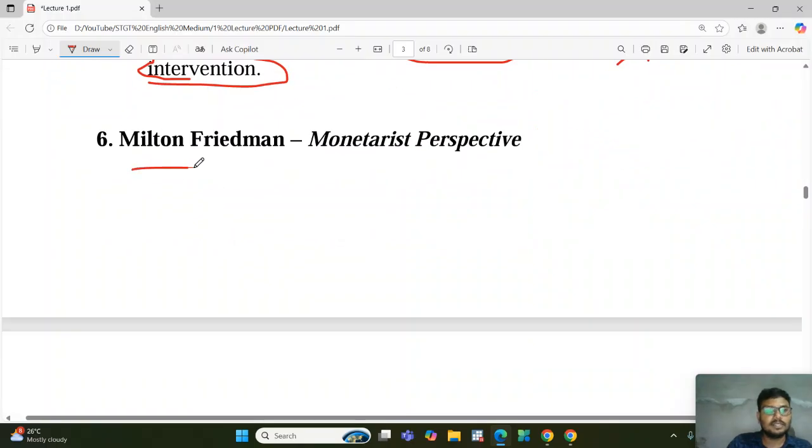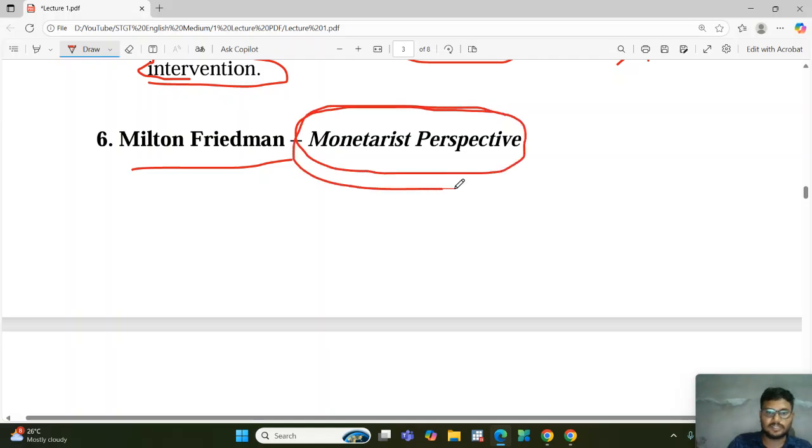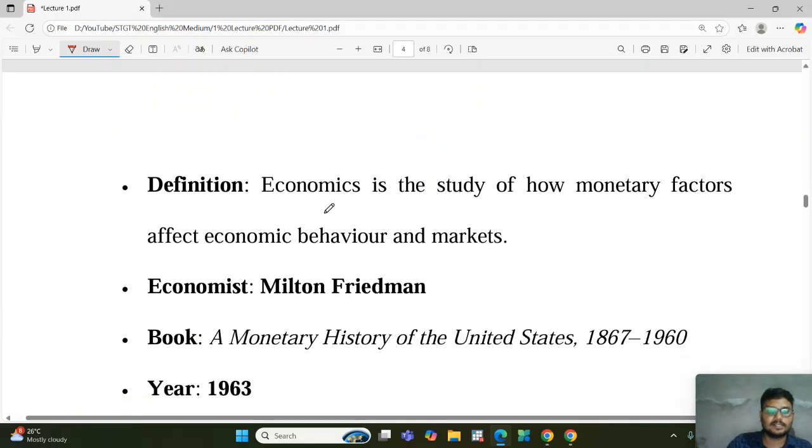Next one, Milton Friedman. Milton Friedman is basically called a monetarist economist, and his definition is the monetarist perspective. Monetarist means related to money. It means his definition is related to money. Here it is given.